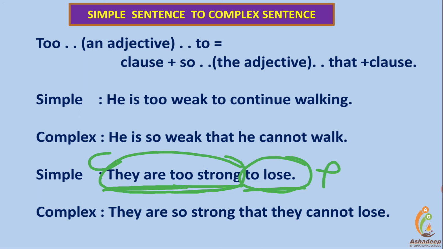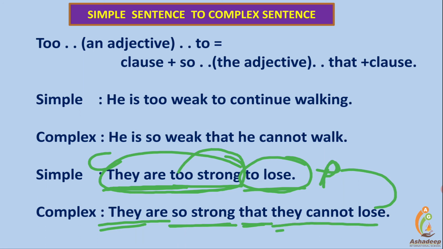Now this phrase will be converted into a clause, replacing "to" by "so that". They are so strong that they cannot lose. "To lose" has been converted into a clause: they cannot lose. So, two clauses connected with "that", using "so" and "that" replacing "too". Hence, in the exam, if you are asked to remove "too", use "so" and "that" in its place.